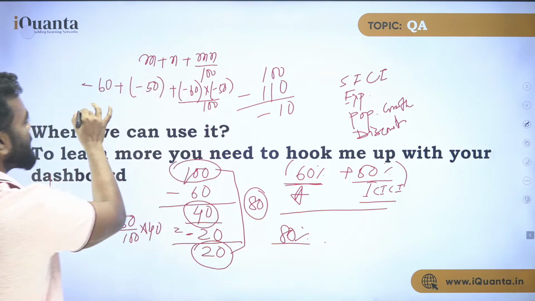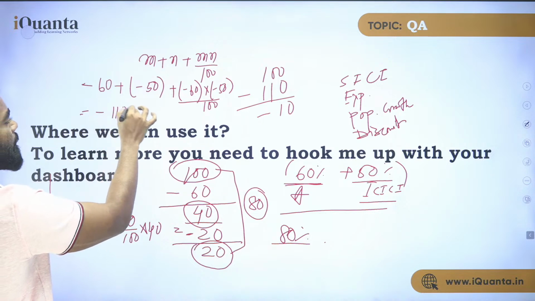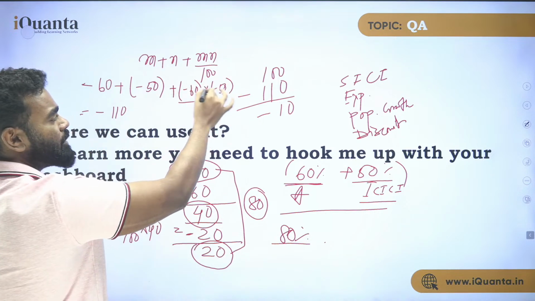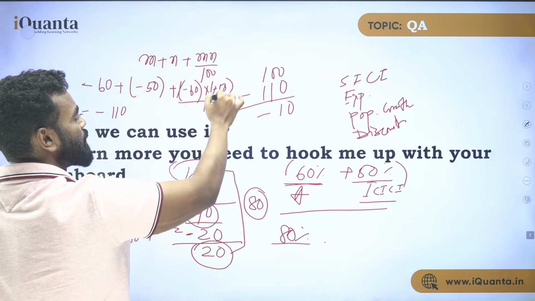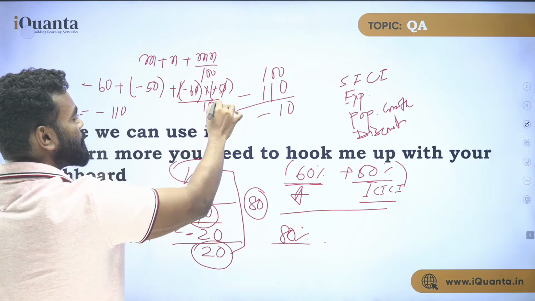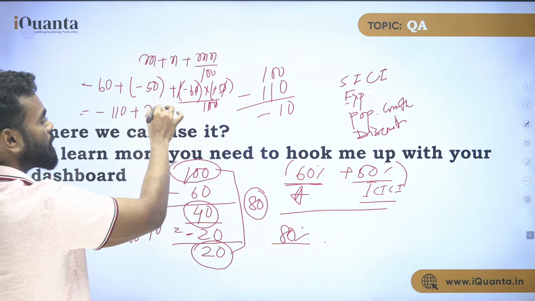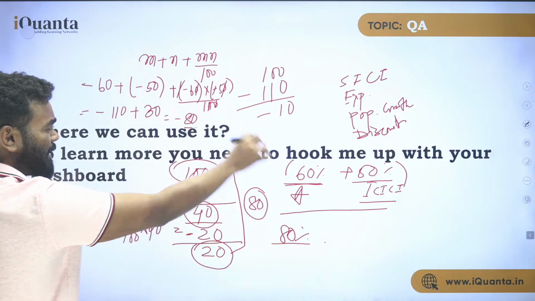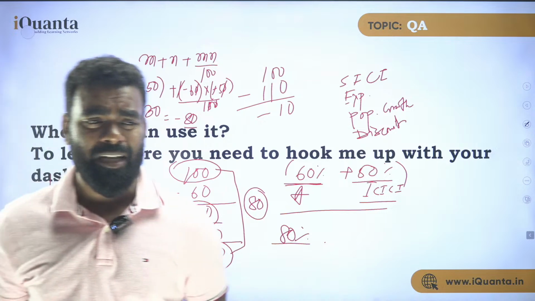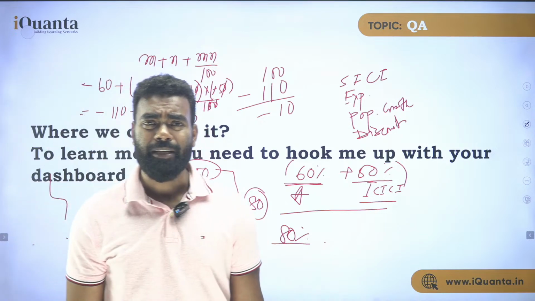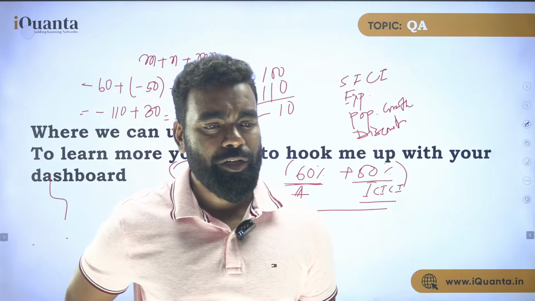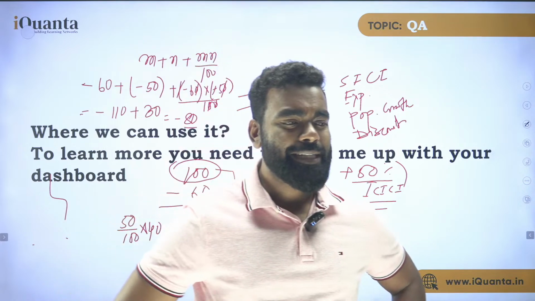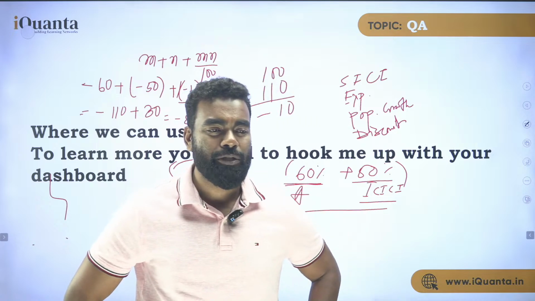If you solve this, you'll get minus 110, and this minus minus is what? Positive. What is minus 60 into minus 50? This minus minus gets cancelled out, so it becomes positive, and the zeros get cancelled out, so it is 30. Minus 110 plus 30, so what is your answer? Minus 80. And what does minus 80 mean? Minus 80 is nothing but 80% discount. Am I clear? Is it fine, guys? So in this way also you can solve this type of question. The easiest way to solve this question is always to use successive.